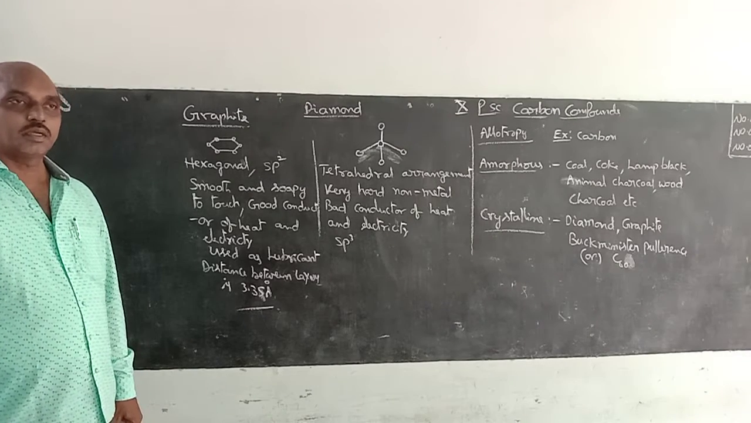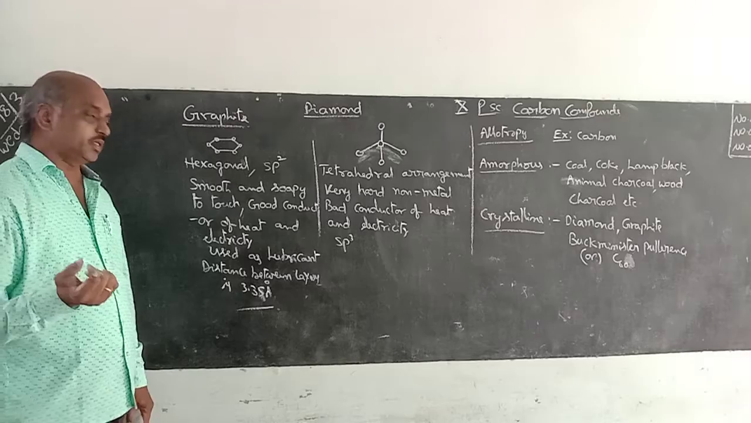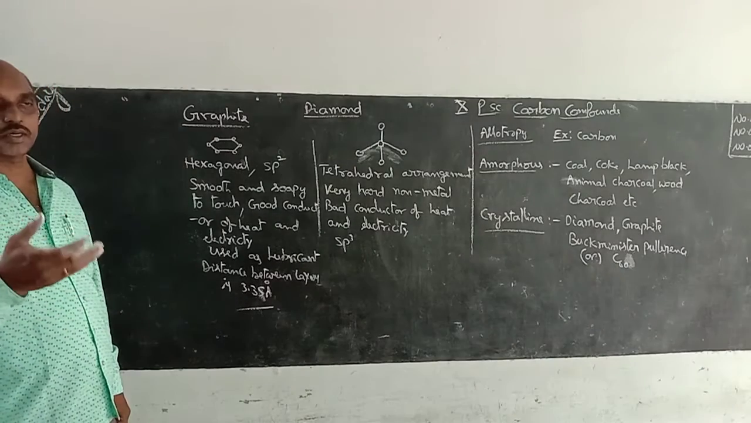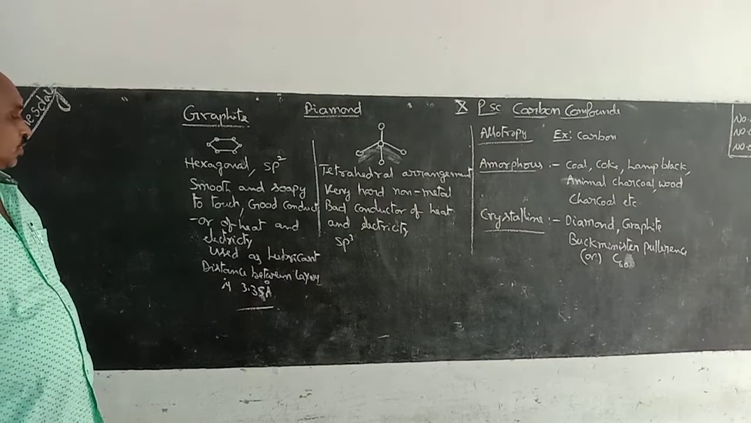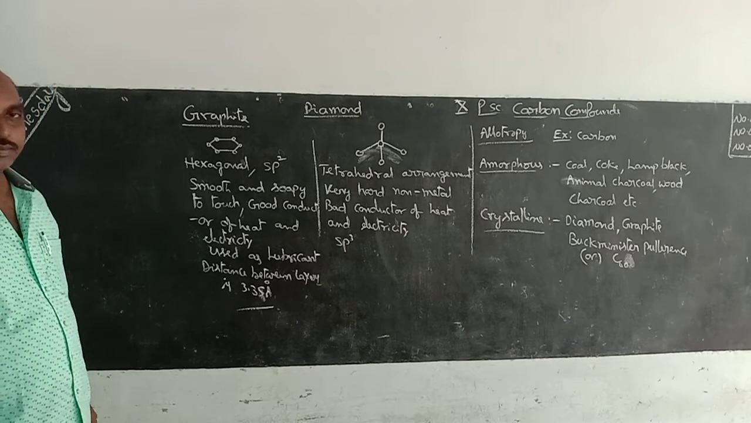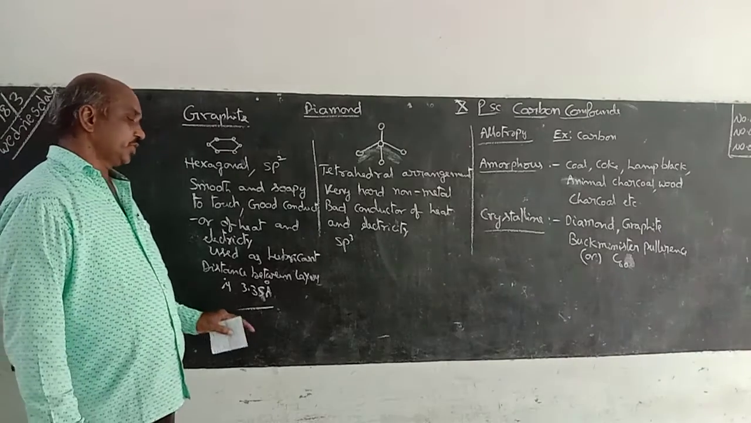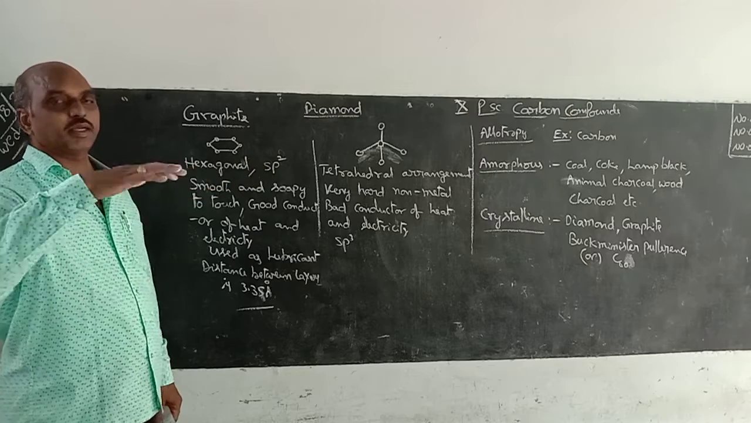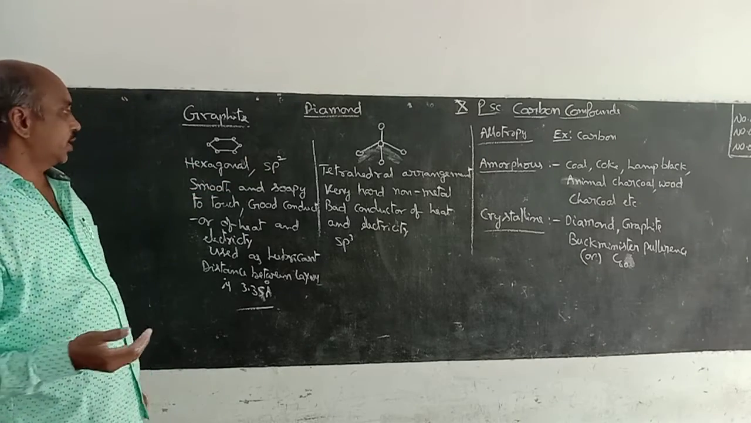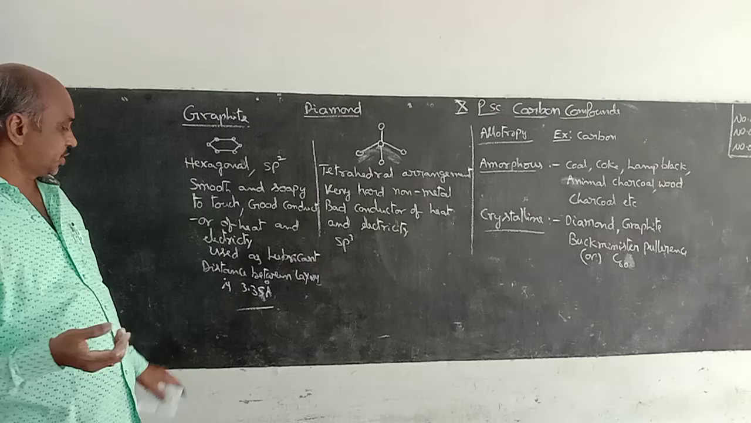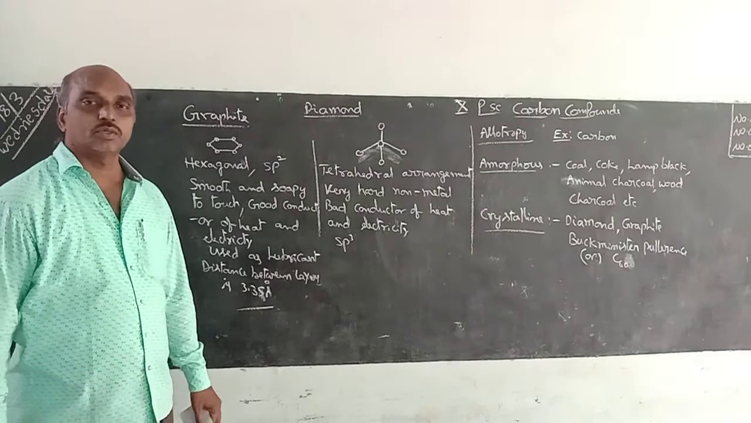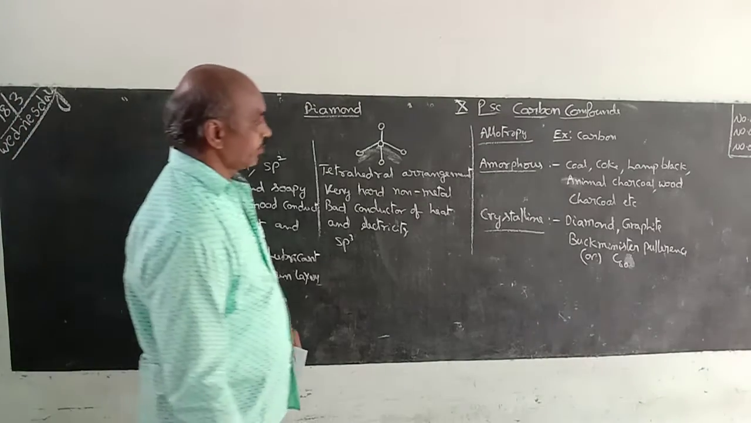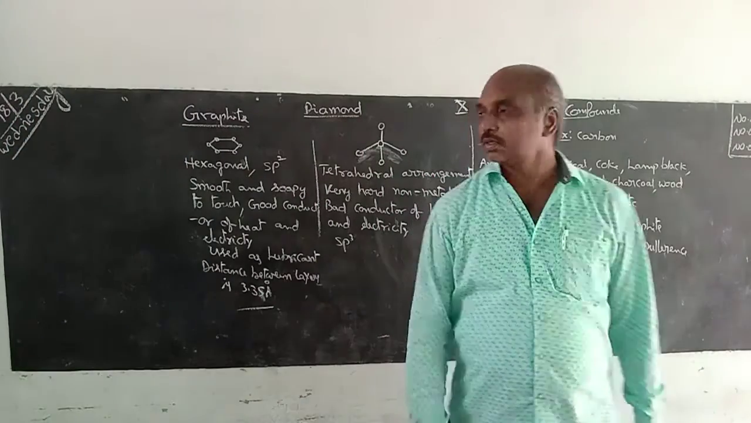That means graphite can allow heat and electricity very easily because some gaps are there between the layers. There is more possibility of electron movement, and it is used as a lubricant. The distance between layers: this hexagonal arrangement forms one layer, another layer, and another layer. The gap between two layers is 3.35 angstrom units. So these are the main differences between diamond and graphite. The third one is C60.